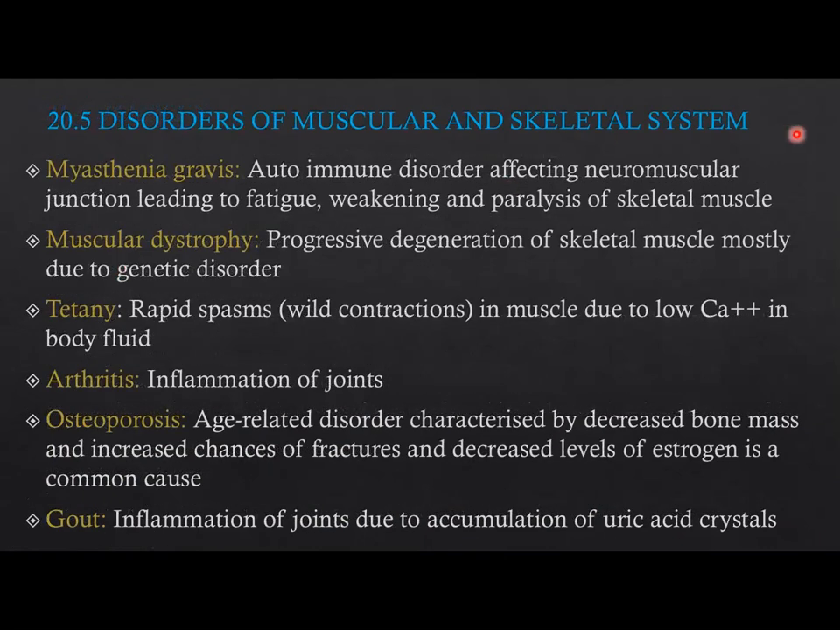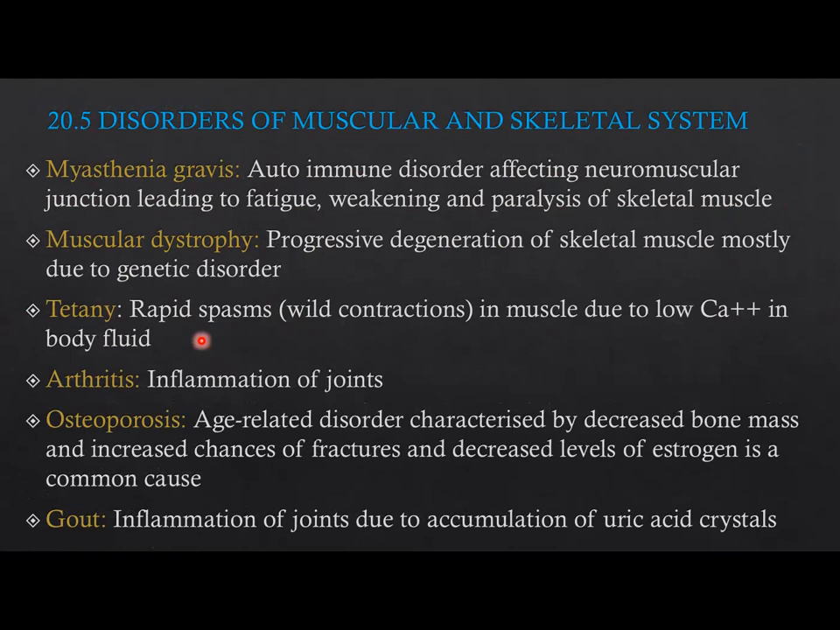Disorders of muscular and skeletal system. Myasthenia gravis, an autoimmune disorder affecting the neuromuscular junction, leading to fatigue, weakening, and paralysis of skeletal muscle. Muscular dystrophy, progressive degeneration of skeletal muscle, mostly due to a genetic disorder. Tetany, rapid spasms, wild contractions in muscle due to low Ca2+ in body fluid.